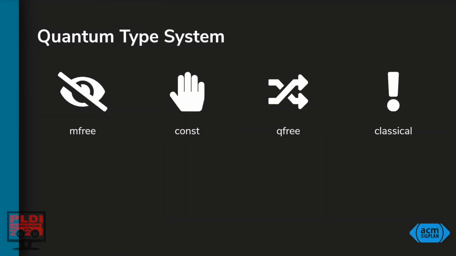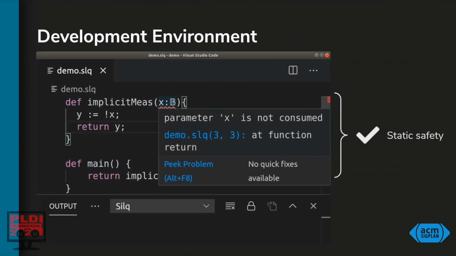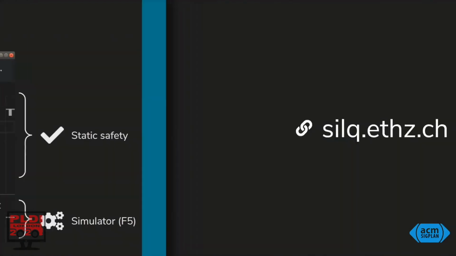Silk's key technical novelty is a quantum type system that captures important aspects of quantum computation and enables safe automatic uncomputation, a fundamental challenge in existing quantum languages. Silk's development environment enforces static safety and even includes a simulator, so check it out.